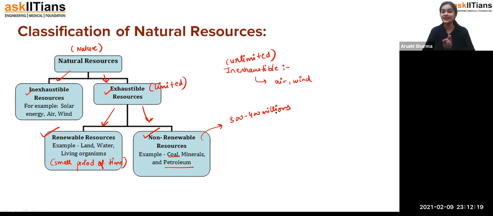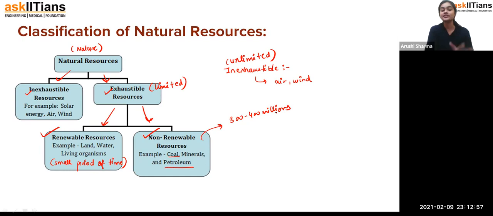So today it is getting exhausted, and if you try, you will not get it by the very next day or in the next 1 or 2 months. You have to wait for 300 to 400 million years. Will you be able to wait for that much time? Exactly, no, because human beings, animals, plants, we don't survive for that long. Exactly. So, students, the resources which are present in very limited amount, and which do not form very easily, we call non-renewable resources. Fine. So the examples are coal, petroleum, and minerals.